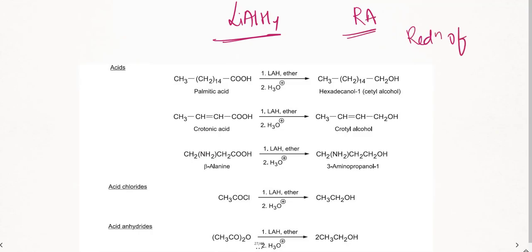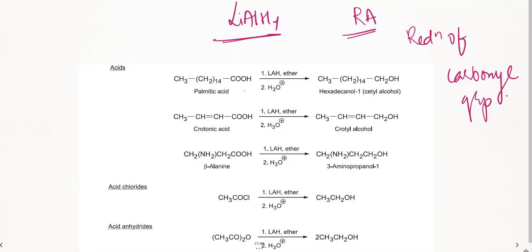The next category of reagent which I am going to discuss is lithium aluminum hydride. So what is the speciality? It is basically a reducing agent. Understood? It is specifically used for reduction of carbonyl compounds. Wherever there is reduction of carbonyl groups, we'll be using lithium aluminum hydride. Right? So here, just see, acids are reduced to alcohols.